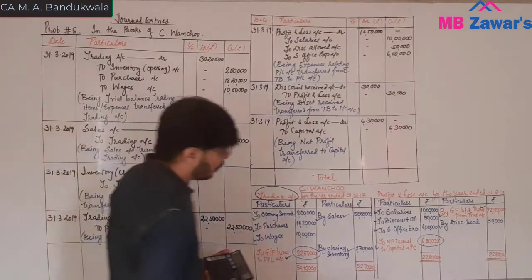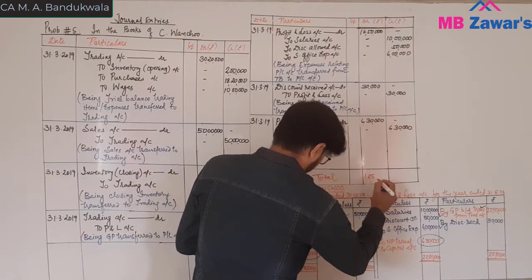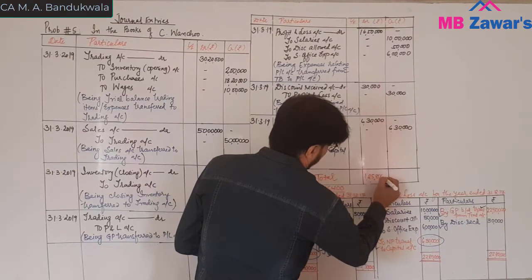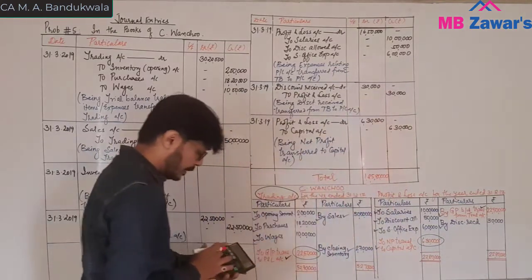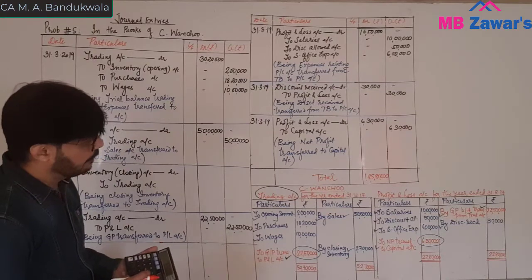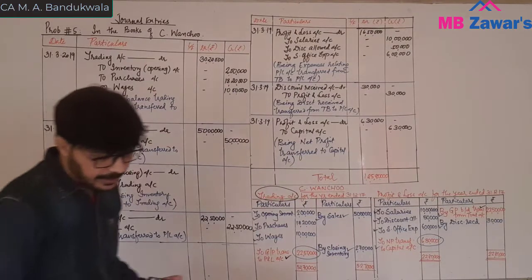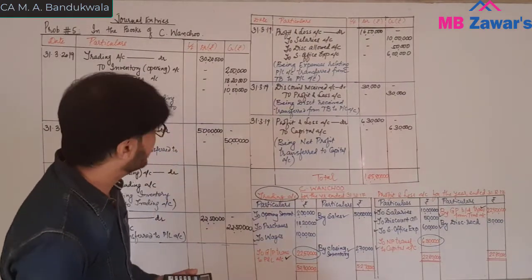Total is 1 crore 25 lakh 80,000. Fine. So this is a total 1 crore 25 lakh 80,000. Am I right?